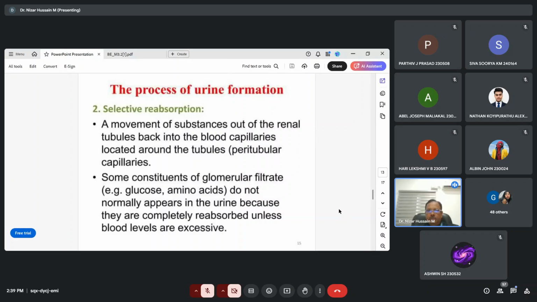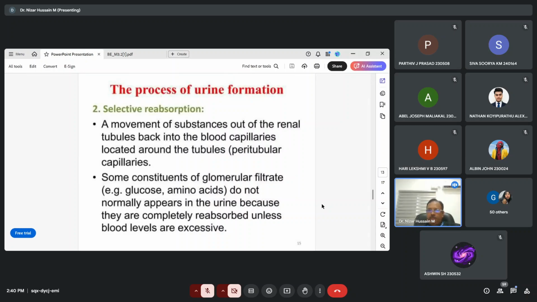Then in the process of selective reabsorption, there is a movement of substances out of the renal tubules back into the blood capillaries located around the tubules. Some constituents of the glomerular filtrate, that is glucose and amino acids, do not normally appear in the urine because they are completely reabsorbed.